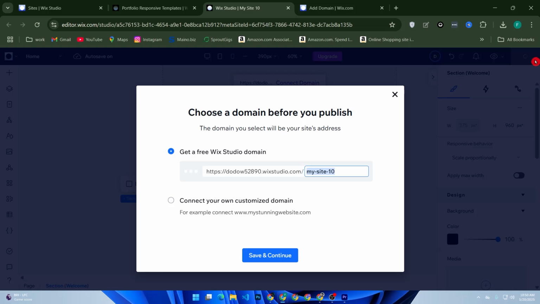Tips for a great portfolio: keep it simple and focused. Use high quality visuals. Link to your socials or work profiles. Update it regularly with new projects. And that's how you build a beautiful portfolio website with Wix.